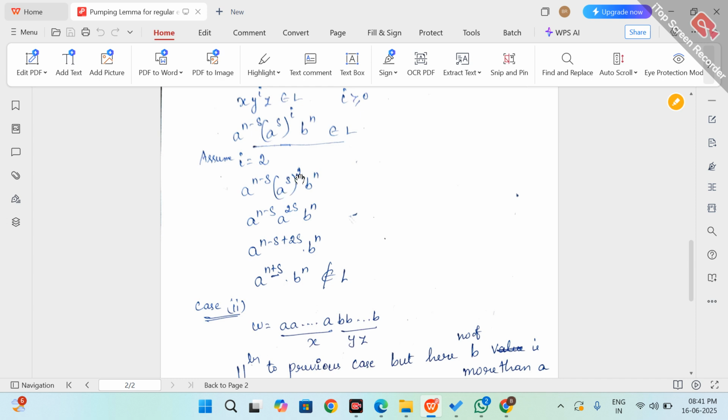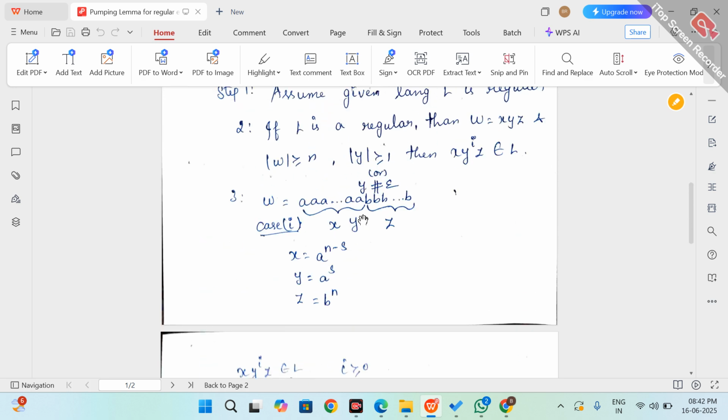Here a to the power s squared means a to the power 2s, we multiply the 2 with s. The two a bases are equal, so we add the powers: a to the power n minus s plus 2s, and b to the power n. After simplifying, we get a to the power n plus s concatenated with b to the power n.